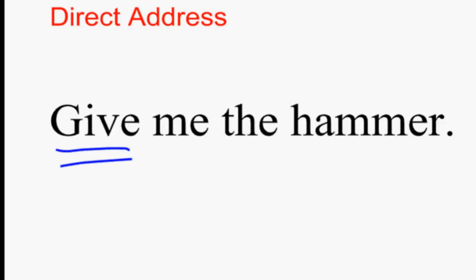And what then would be our subject of the sentence? Who is going to do the giving in the sentence? It can't be me. I'm the one that's going to receive the hammer. Hammer is the thing that's going to be given. So I am the indirect object. I'm going to receive it. Hammer is the object. Hammer's the thing that I'm going to get. So really the person that's going to give it, the person that's doing that action, is you. You, give me the hammer.